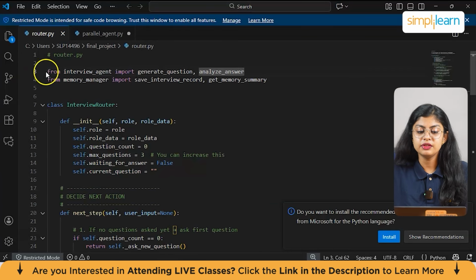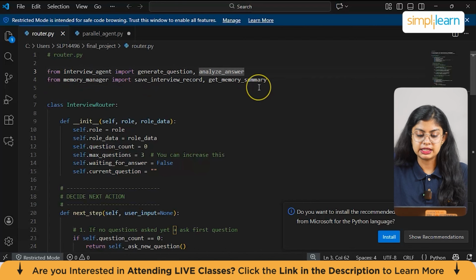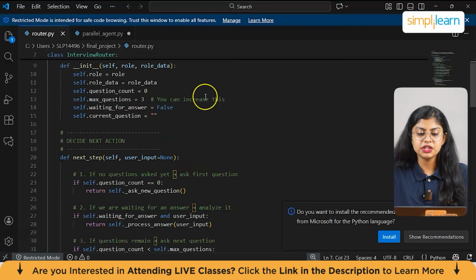So as you can see here, we have from interview agent import generate question and analyze answer. And then we have from memory manager import save interview record, get memory summary. So this imports the question generator plus answer analysis, and also it imports functions to save interview results plus load the memory summary. Then we have initialized the entire class, which is the main class, and under which we have